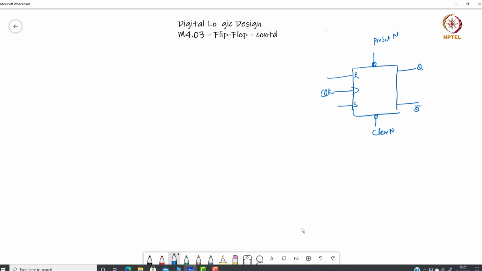Whenever clear is 0, it will make Q as 0, and whenever preset is 0, it will make Q as 1.